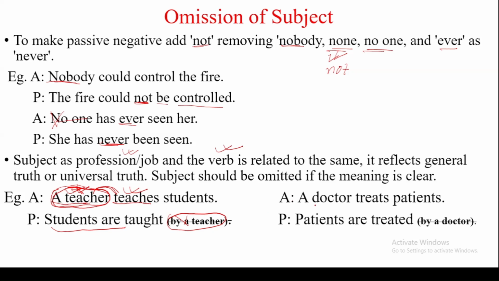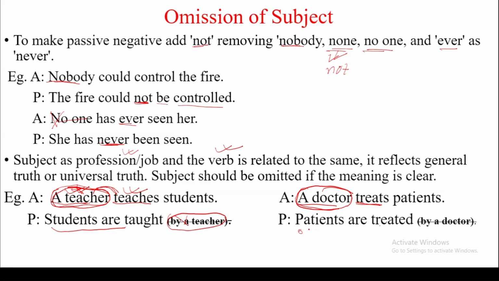Look at another example. A doctor treats patient. So a doctor is a job, a profession. The verb is related to the same profession. So in this case also we can omit this subject, a doctor. We only have to use patient and treats to make it passive. So the patients are treated.